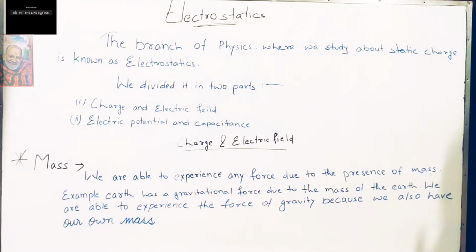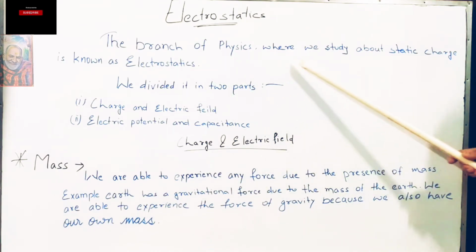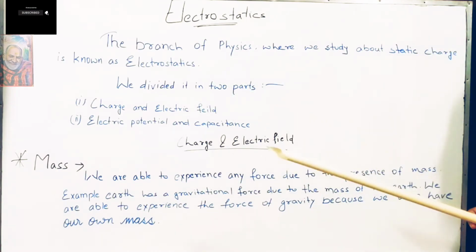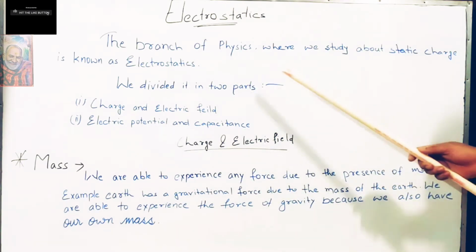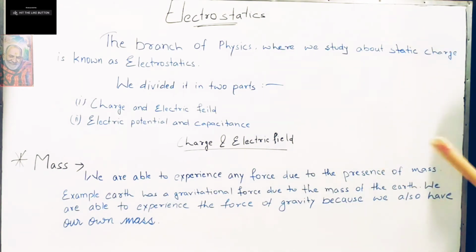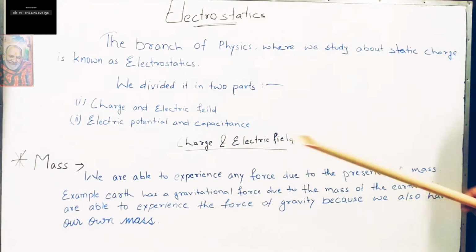So now, what is electrostatics? Electrostatics, the branch of physics where we study static charge, is known as electrostatics. That means we are studying static charge. When charge is at rest, that is called electrostatics. We divide it into two parts. The first part is charge and electric field. The second part is electric potential and capacitance.